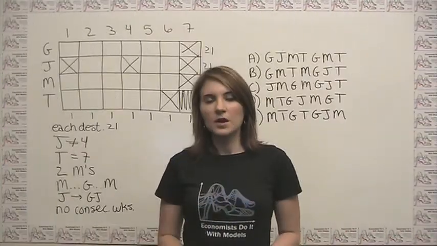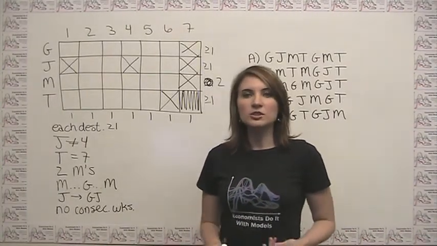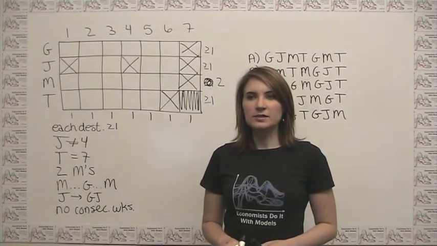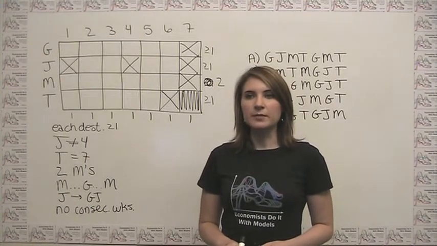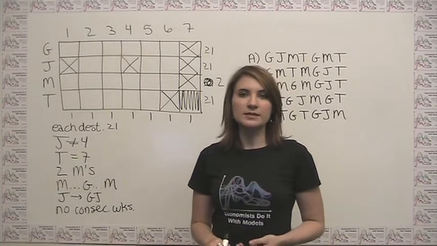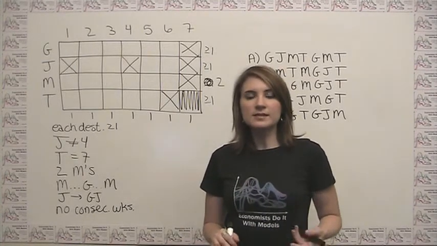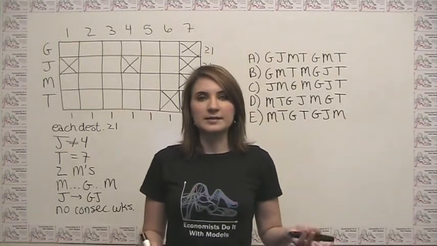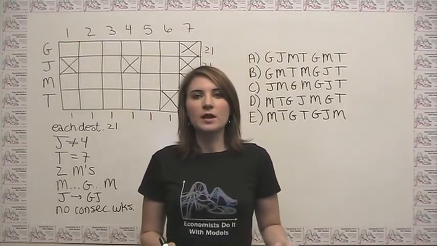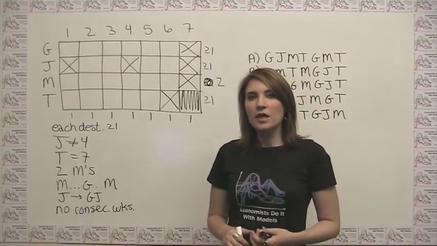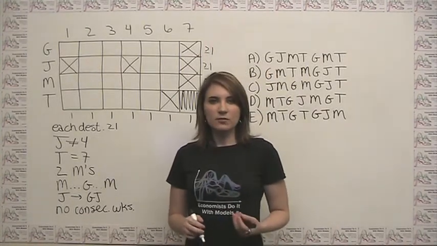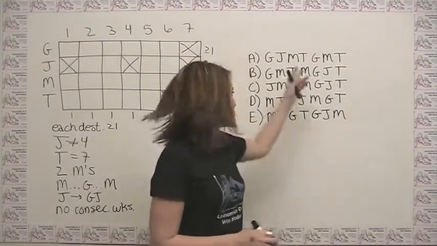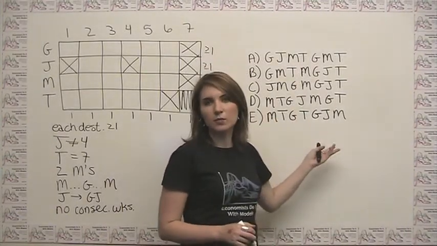Question 1 in this game, or question 11 overall, asks, Which one of the following is an acceptable schedule of destinations for freedom in order from week 1 through week 7? So this is the typical introductory question of which one of the following satisfies all the rules. And like we've said before, the easiest way to approach this type of question is to go one rule at a time and scan each of the answer choices to see which ones break.